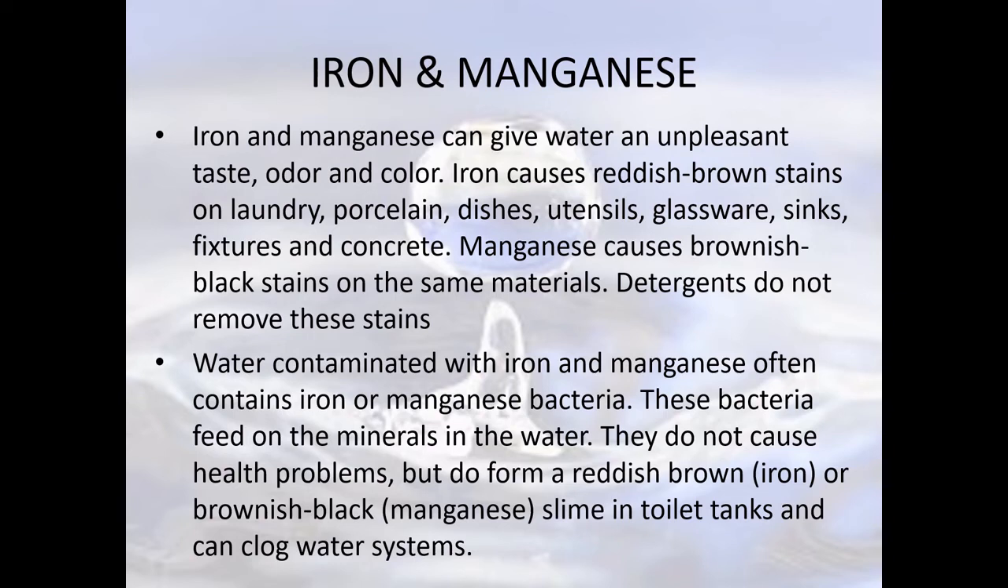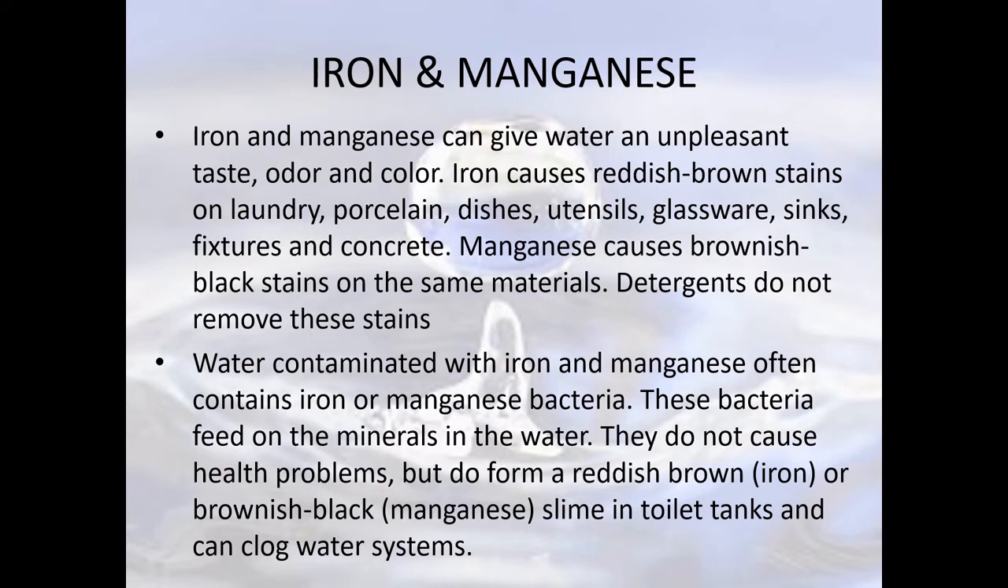We have a lot of problems caused by the presence of iron and manganese, especially in taste. The taste of the water, the odor, the color, everything will change because of the presence of iron and manganese. Iron will cause a reddish brown stain, especially when you wash; even on your utensils, it will leave a reddish brown stain. Manganese causes a brownish black stain on the same material. If you have excess manganese, your cloth and utensils will have a brownish black stain, and even if you use detergents, the stain cannot be removed. So definitely it's a challenge, especially for washing our clothes.